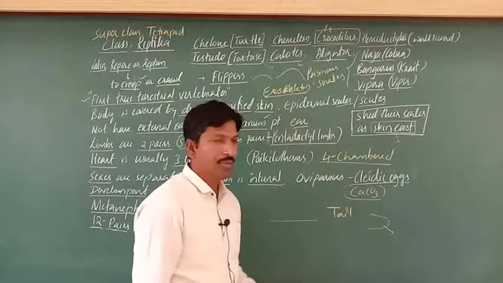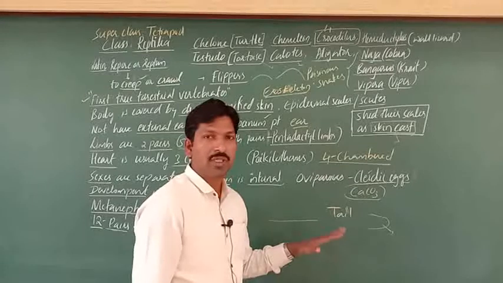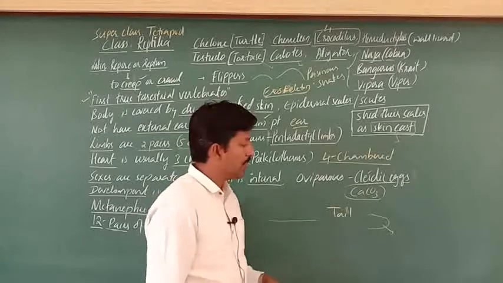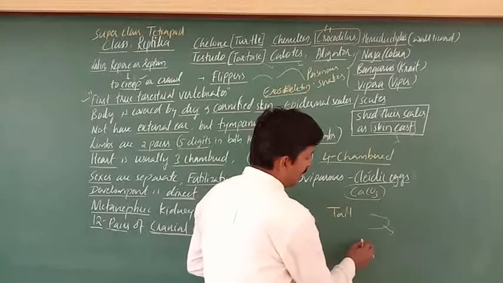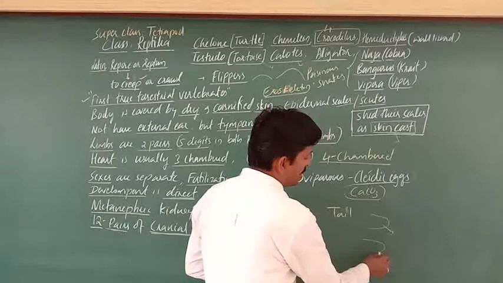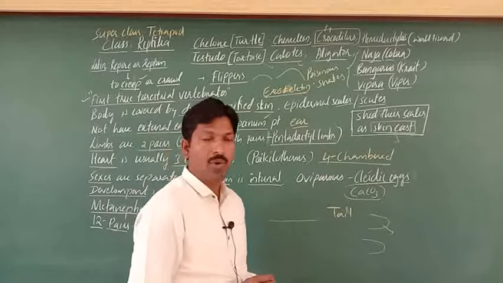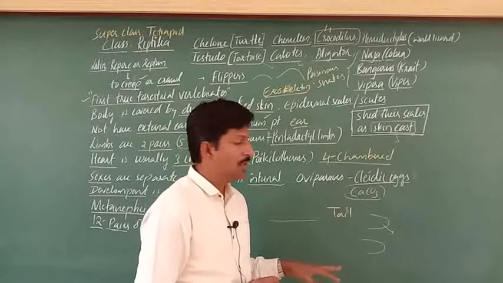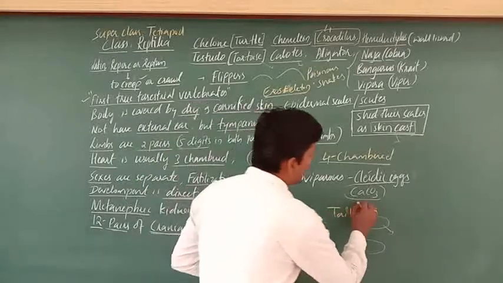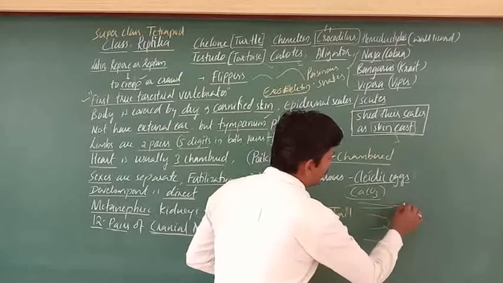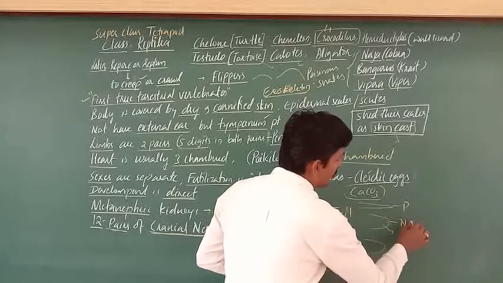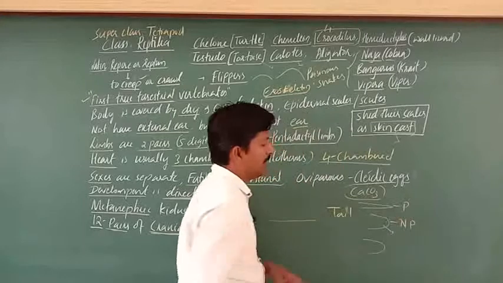So tail is one of the criteria, but it's not 100% sure, because sometimes a laterally compressed tail may appear pointed or blunt, right? Usually a tapering tail is poisonous, and a blunt one is non-poisonous. In this way also we can identify.